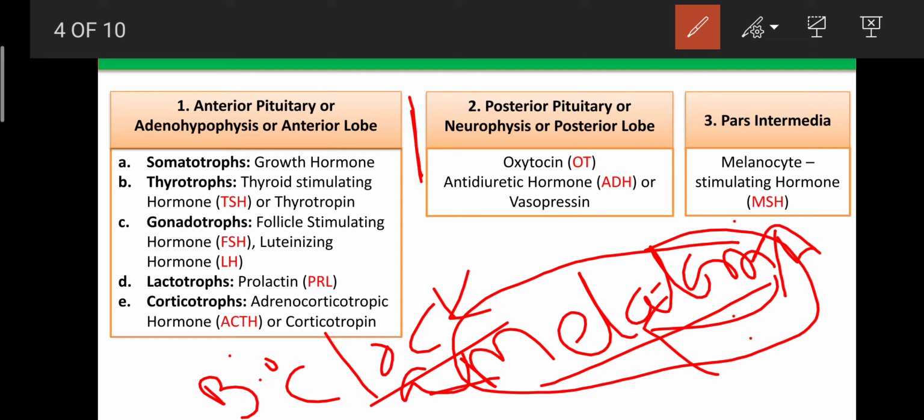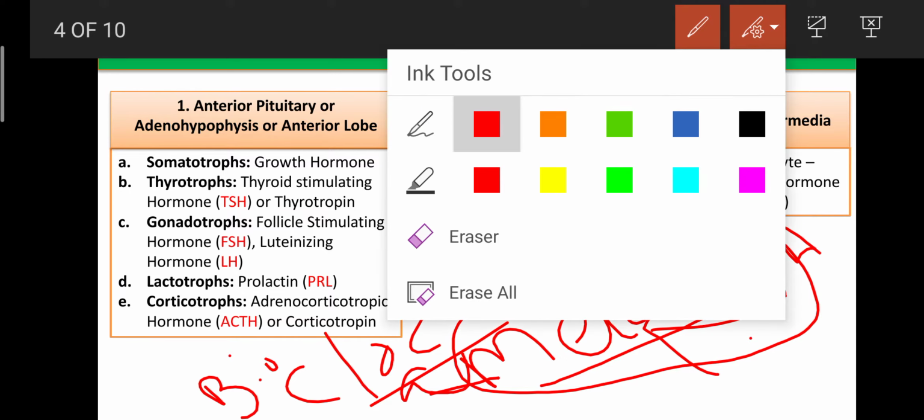We already discussed this in the last class. Okay, so these are the different parts of the pituitary gland along with their hormones.